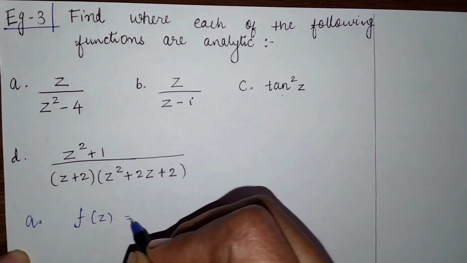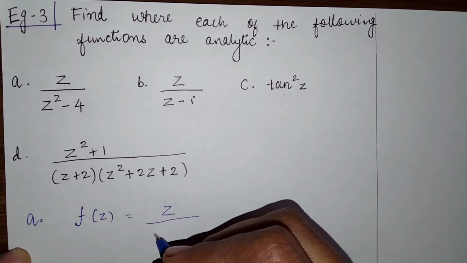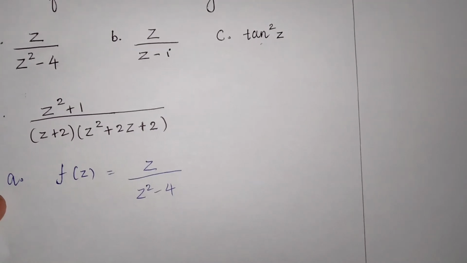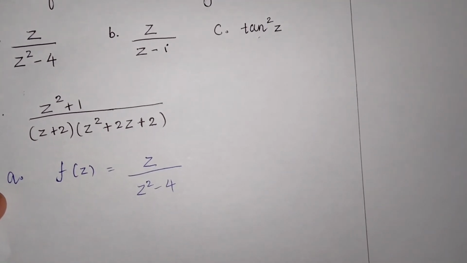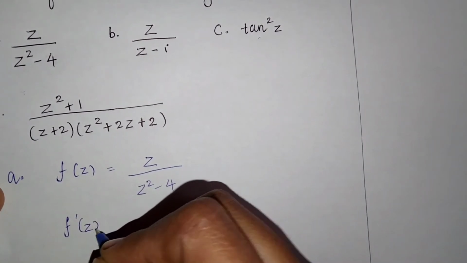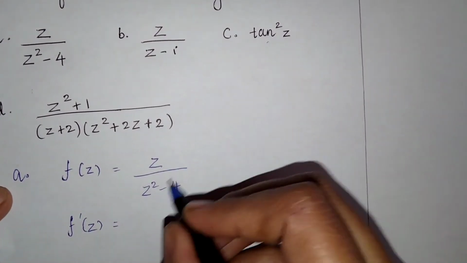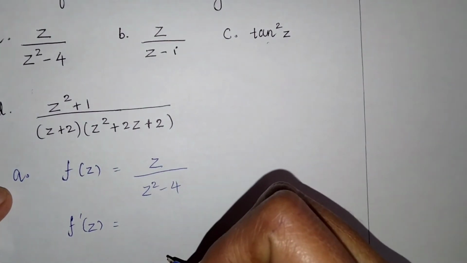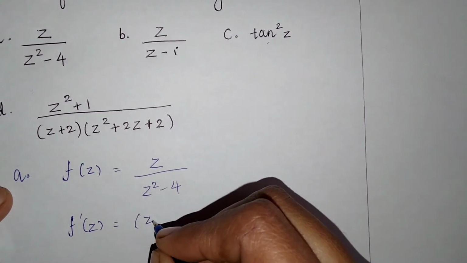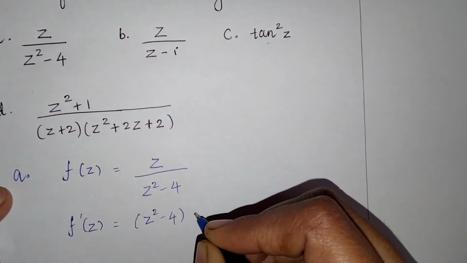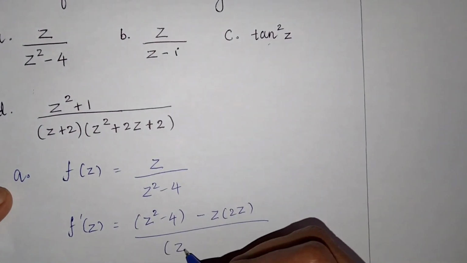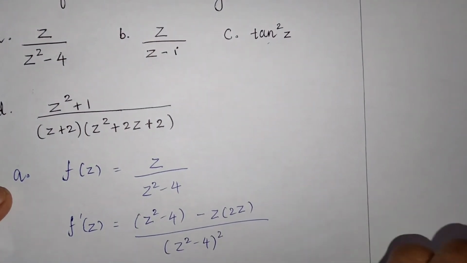F of z is equal to z by z square minus 4 is given. Okay, now we have to find f dash of z. So f dash of z will be, we have to apply the division rule of differentiation. So we will get z square minus 4 minus z into 2z by z square minus 4 whole square.